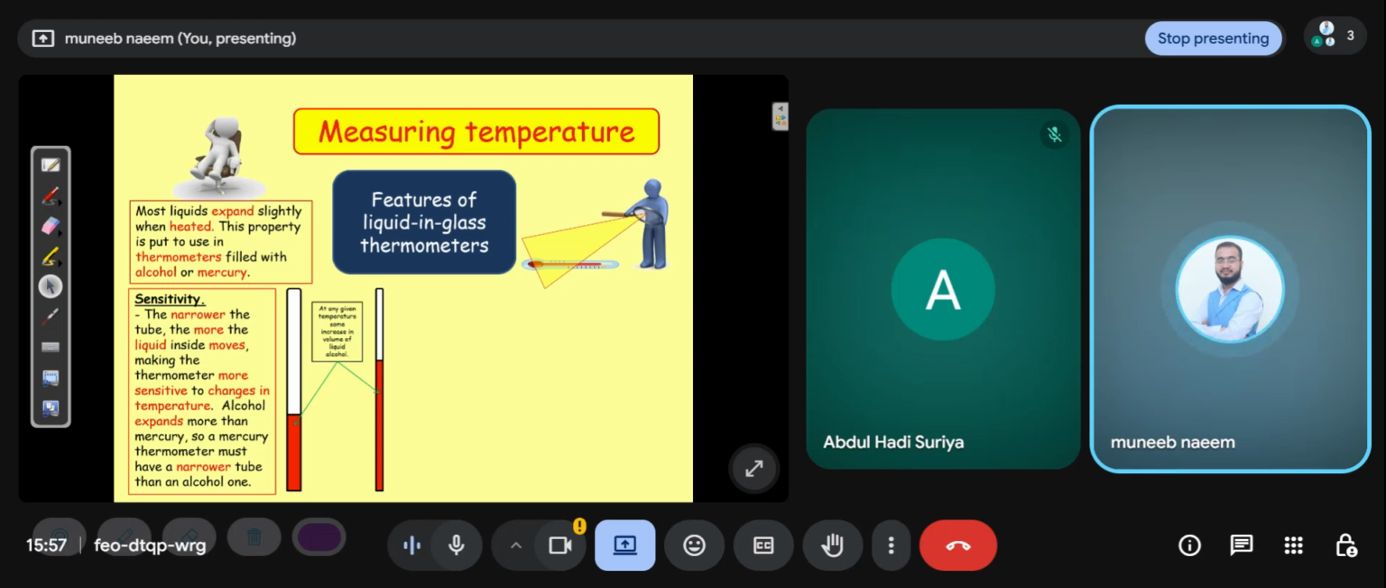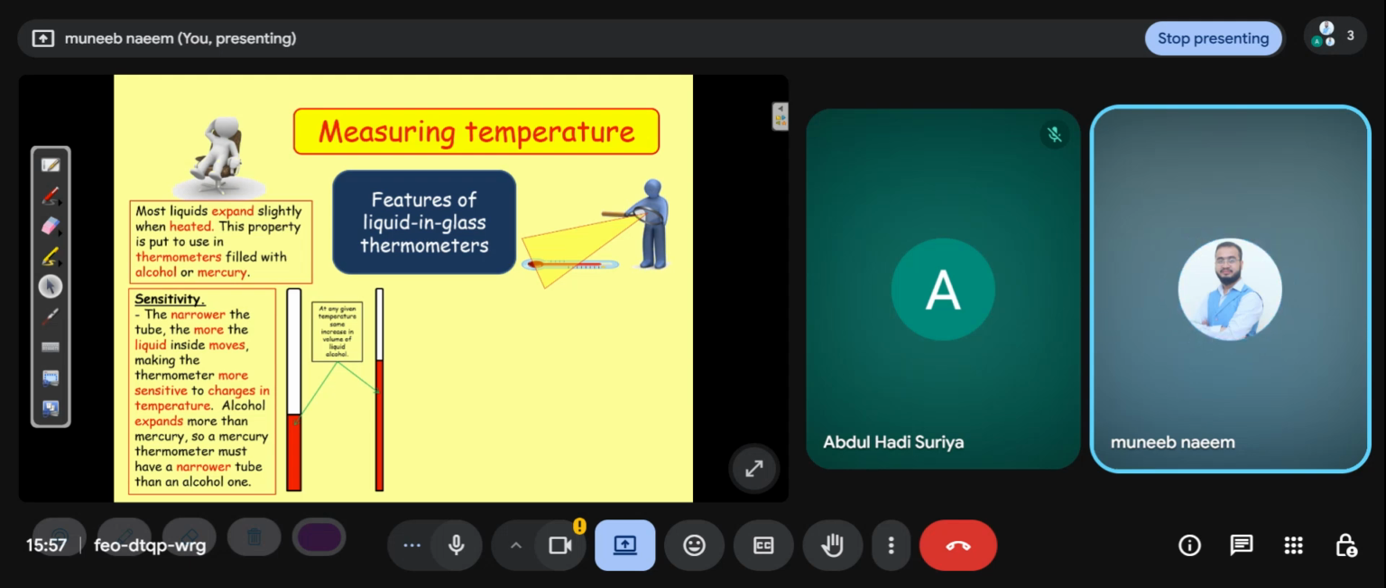And alcohol expands more than mercury. Means since alcohol expands more than mercury, a mercury thermometer must have a narrower tube than the alcohol one. Means alcohol has a slightly wider tube than the mercury thermometer. Why? Because alcohol expands more quickly than mercury. That's why we use a slightly wider tube when we use liquid alcohol.